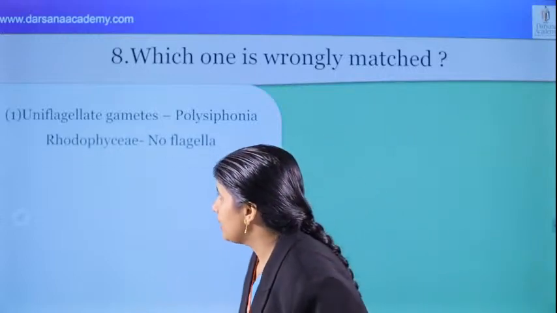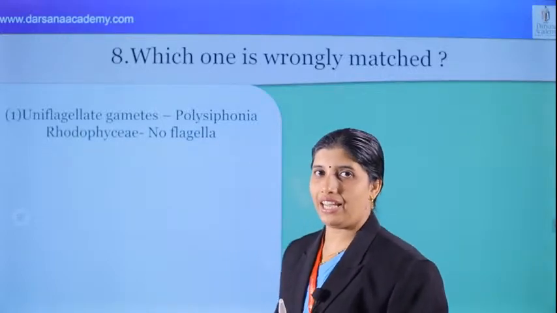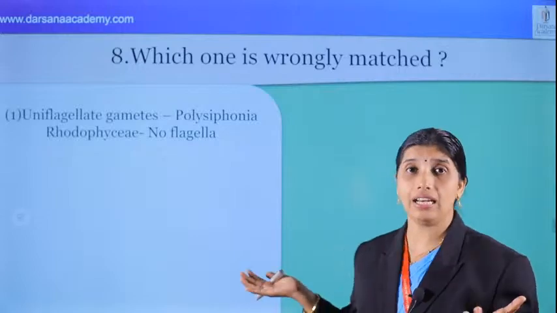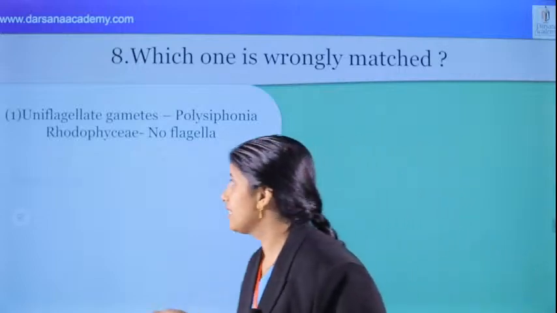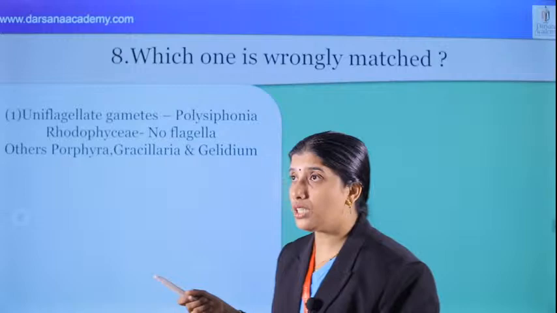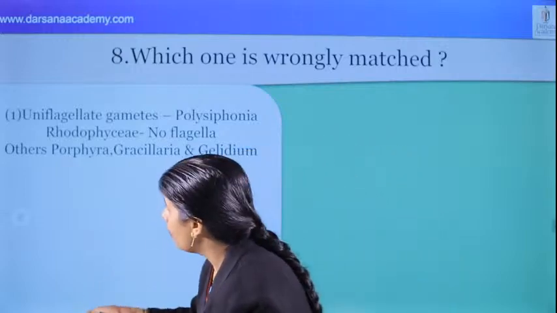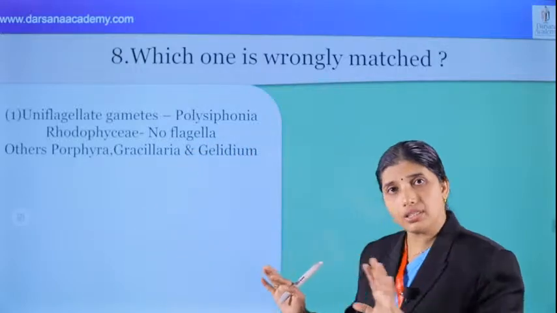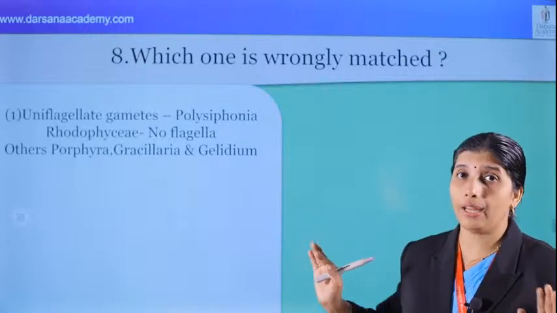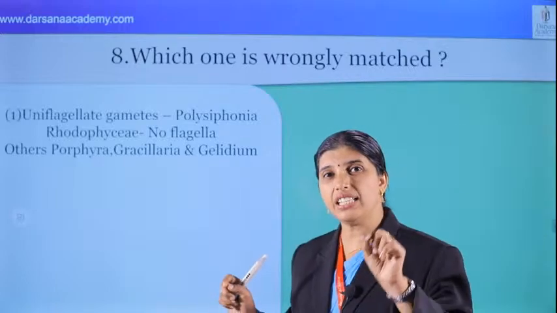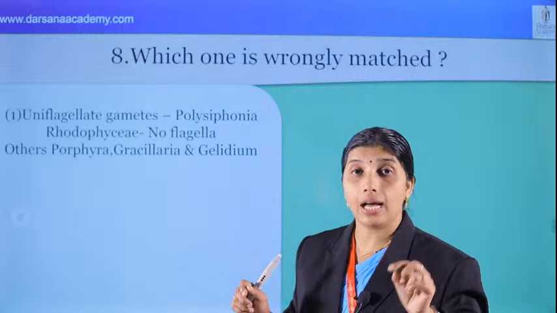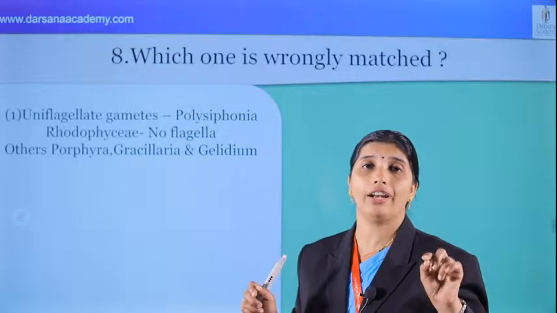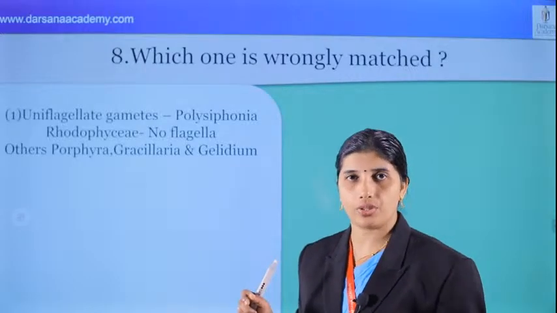We know that that is Rhodophyceae, that is red algae. They have no flagella. We know that. Yes. And what are the other members? Instead of Polysiphonia, there are Porphyra, Gracilaria, Gelidium. Yes. Members are very important. Examples are very important. Examples which are given in the NCERT, that is important for the entrance. There is no doubt. Okay.